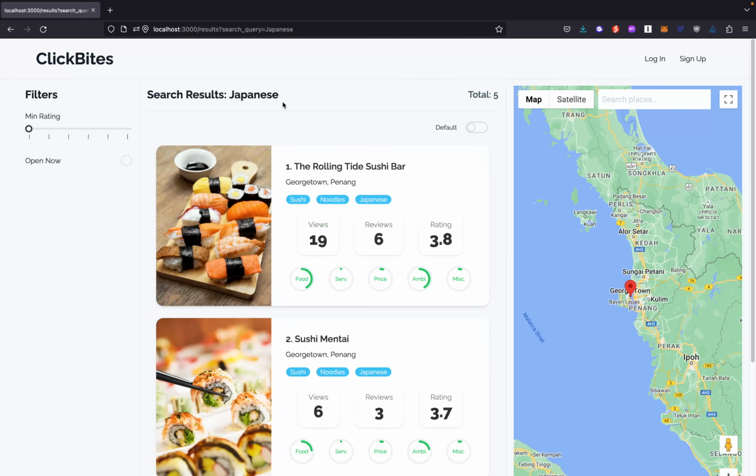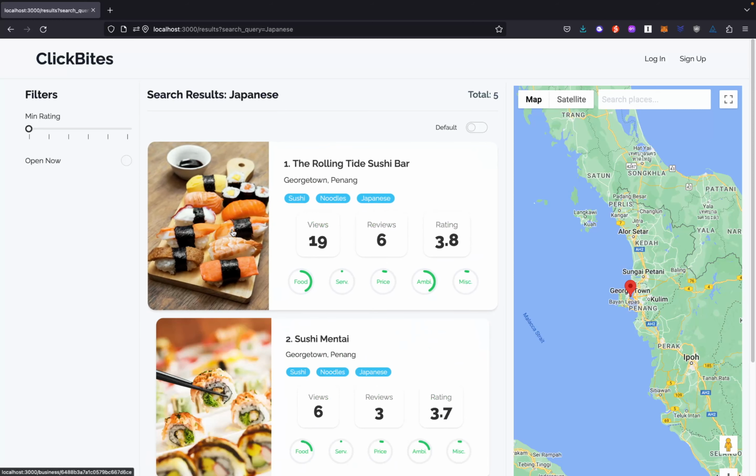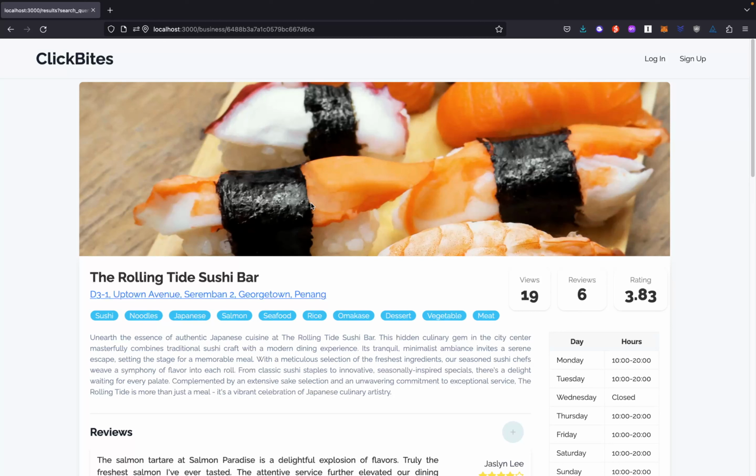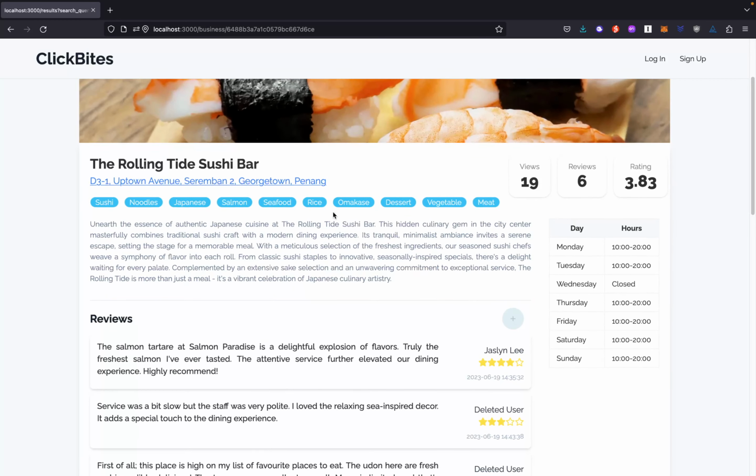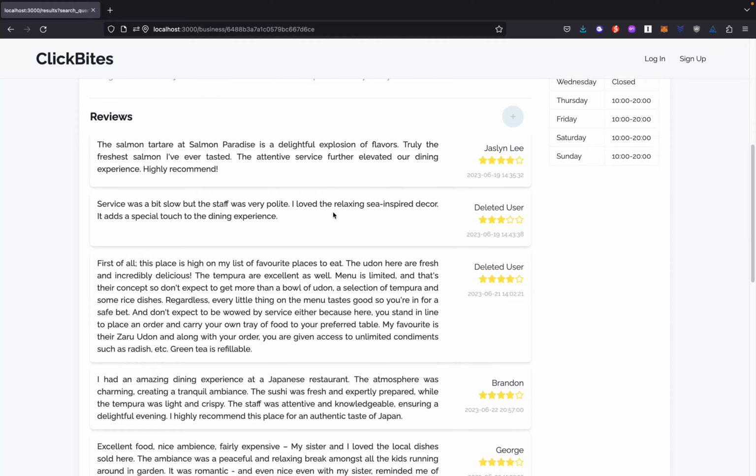If the user clicks on one of the cards here, the next page is the restaurant details page, which displays some common information about this restaurant, such as the name of the restaurant, the categories, the description, some common statistics such as views, reviews and rating, and also a list of all past reviews left by other users to this system.